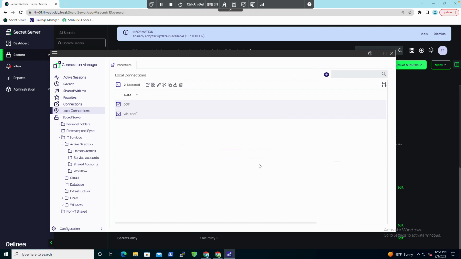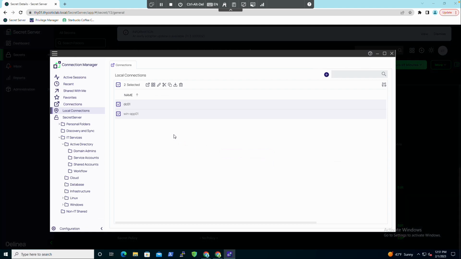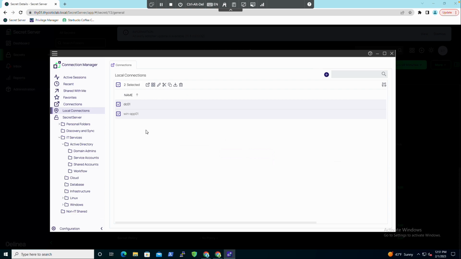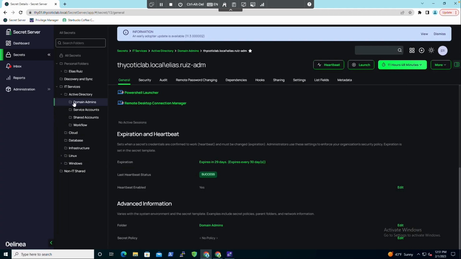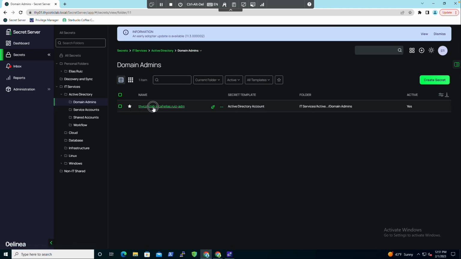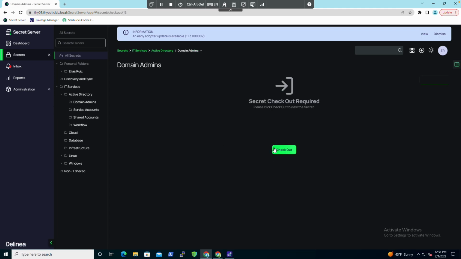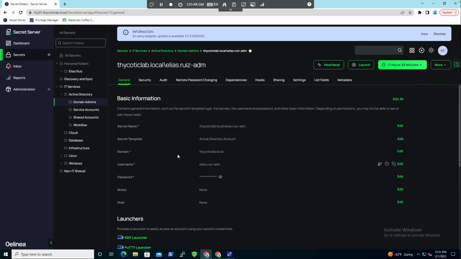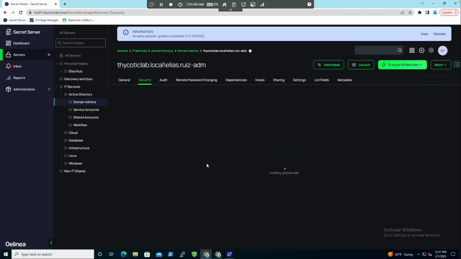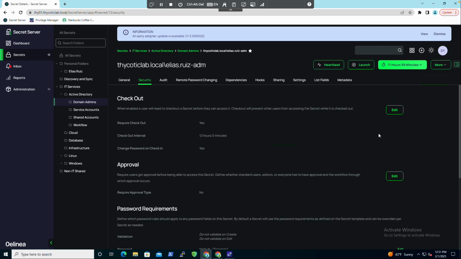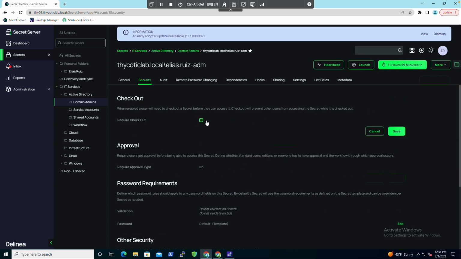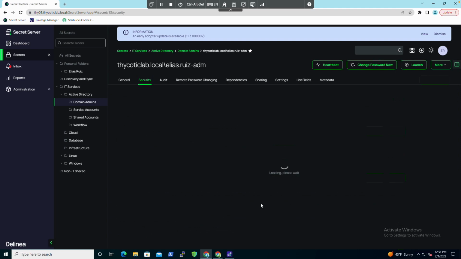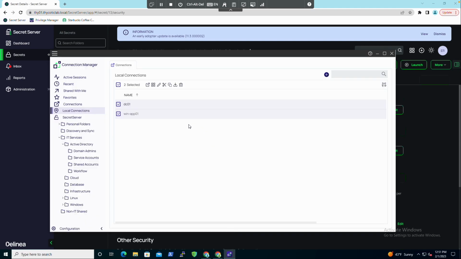And I used the wrong account in here. If you do have workflows or approvals and things like that, doing bulk ones are not going to work very great with this. So I would suggest using accounts in here that do not have those. Just to illustrate this, I am going to go disable those workflows on here just so that you can see what this looks like. So I'm going to go into my security settings real quick, and we're going to disable the workflow for that so that we can see what this looks like. So I'm going to turn that off. There we go. Now let's go back to Connection Manager, and let's try and launch it again.